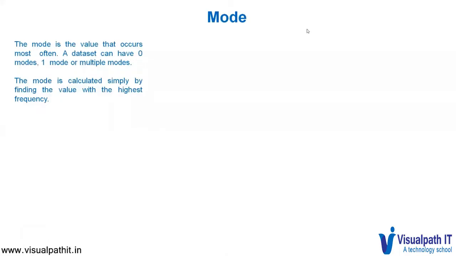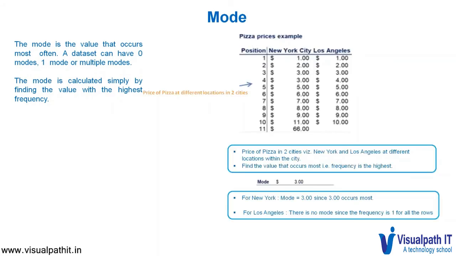The mode is the value that occurs most often. A dataset can have 0 modes, 1 mode, or multiple modes. The mode is calculated simply by finding the value with the highest frequency. Let us look at it from an example. The same example which we discussed earlier, which describes the price of pizza in two cities, New York and Los Angeles. For New York, the mode is 3 because 3 occurs the most. And for Los Angeles, there is no mode since the frequency is 1 for all the rows.